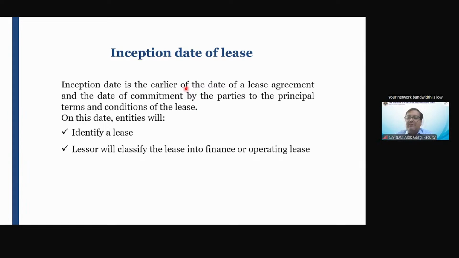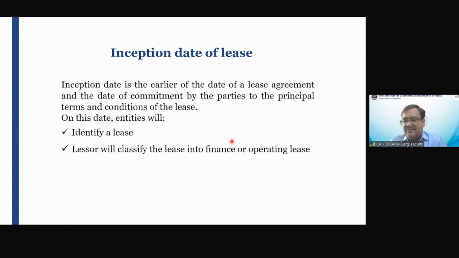You have to do expense accounting: rent account debit to bank, rent account debit to lessor, lessor to bank. This is the accounting that will be done. So friends, on the inception date, it has to be identified whether it is a lease or not a lease. Second, it is from the perspective of lessee and lessor both.